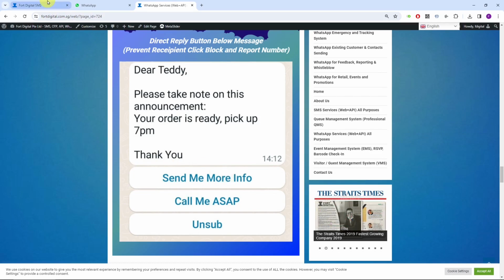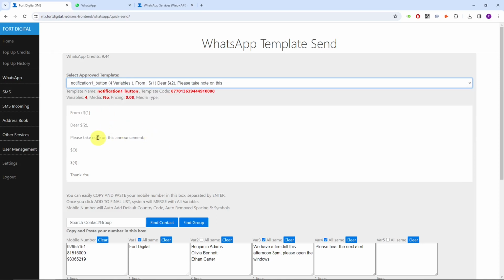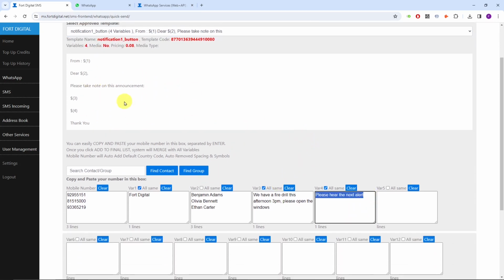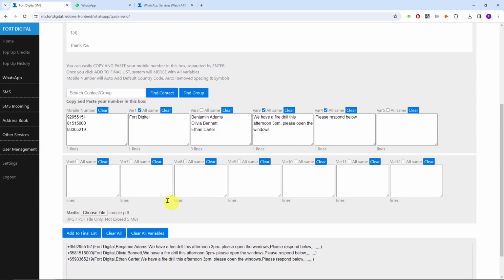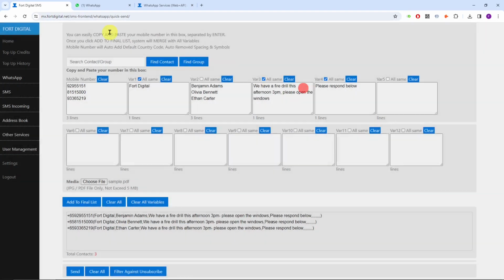Let's do a real sample here. I'm going to select a template with the buttons. For example, the fourth area, please respond. This is just examples below. I'm going to add to the final list and broadcast. Done.